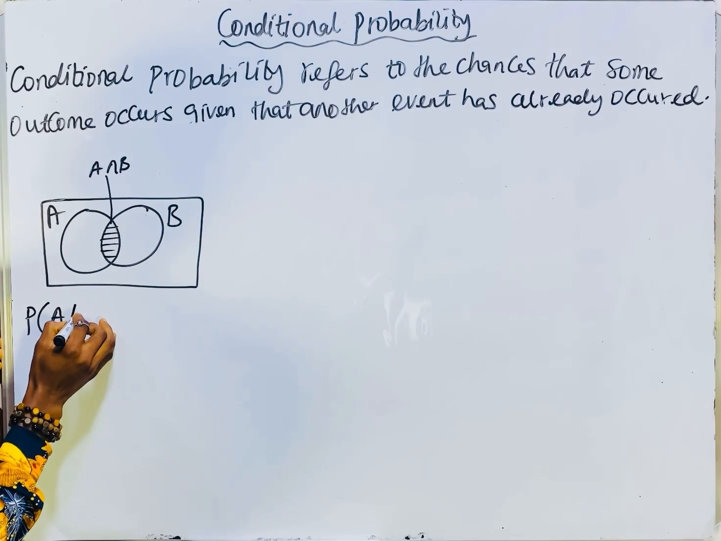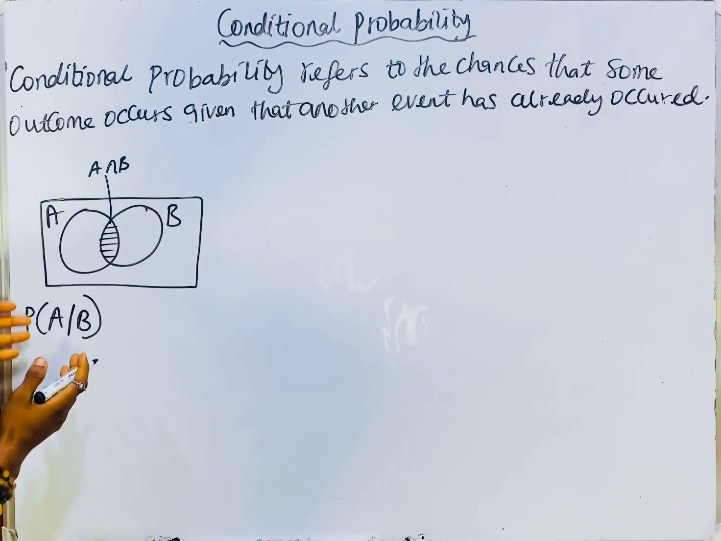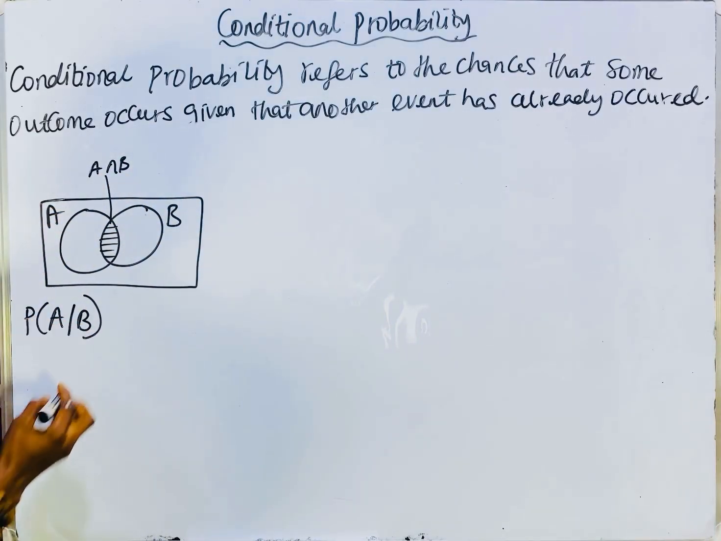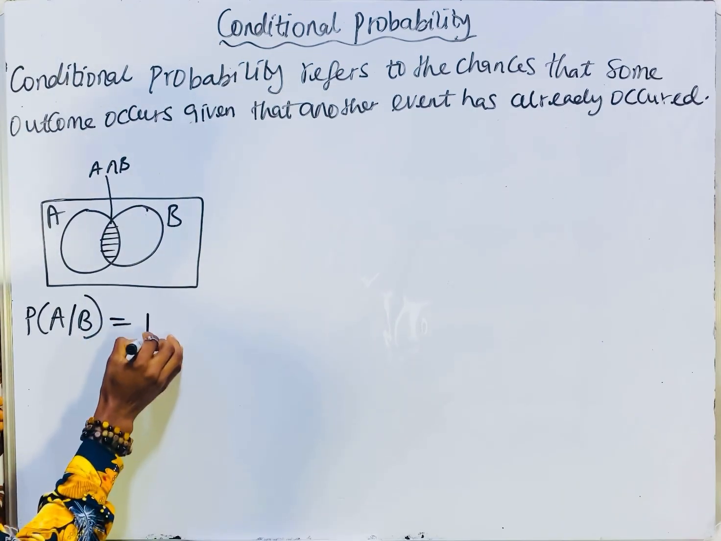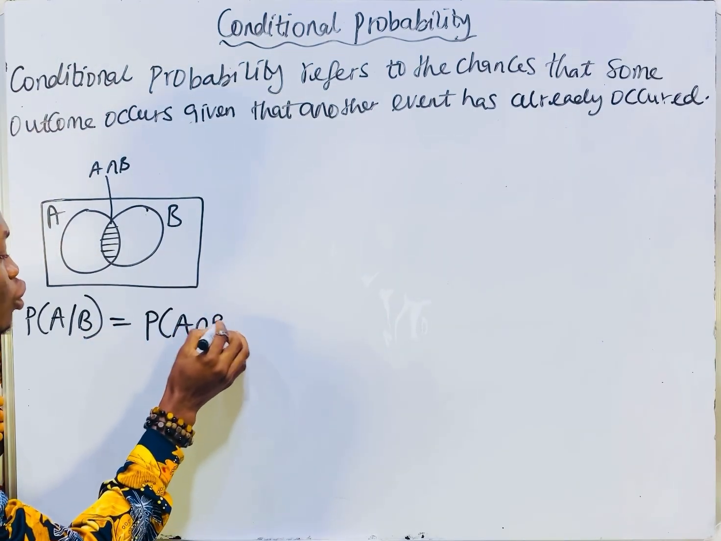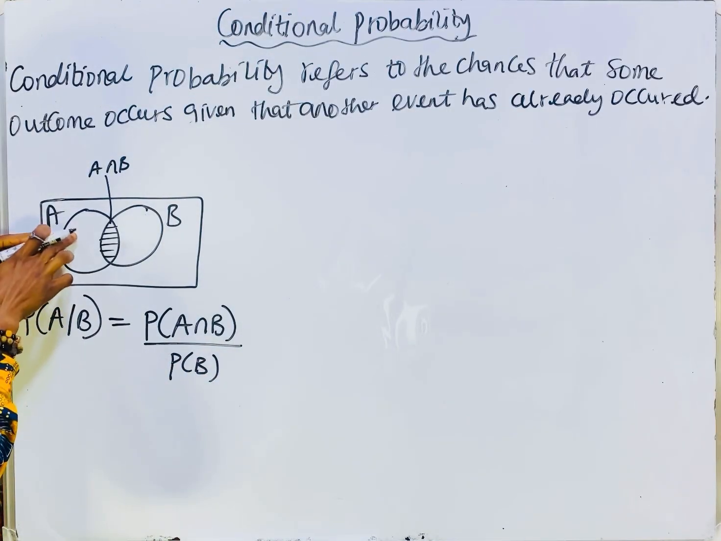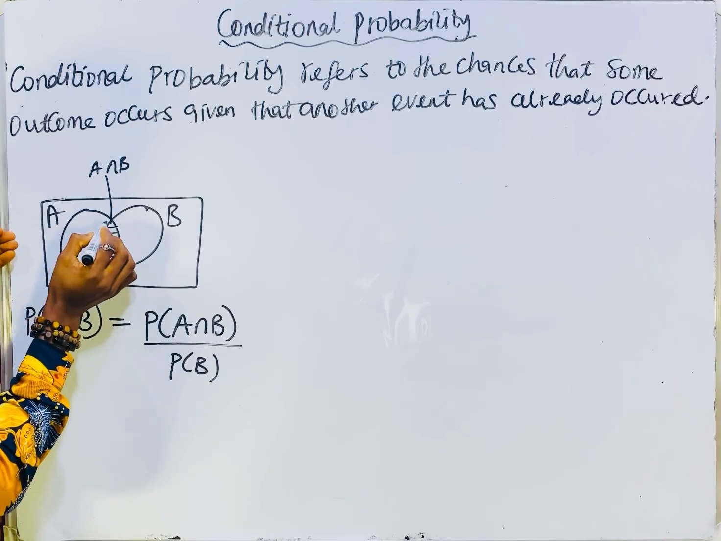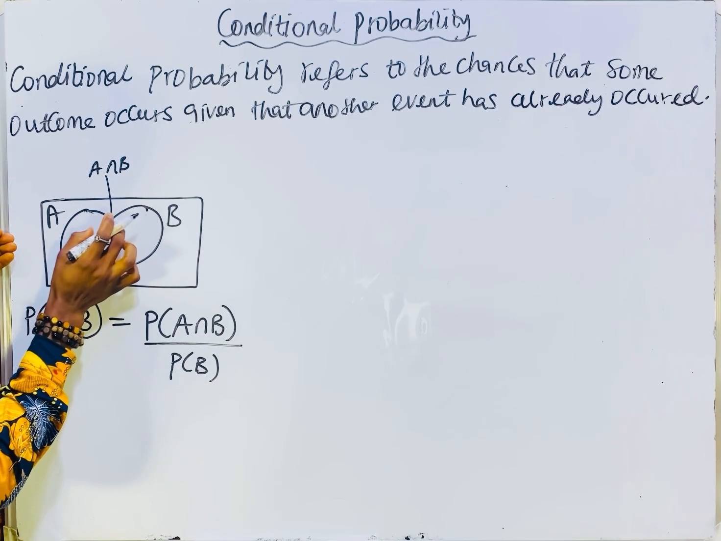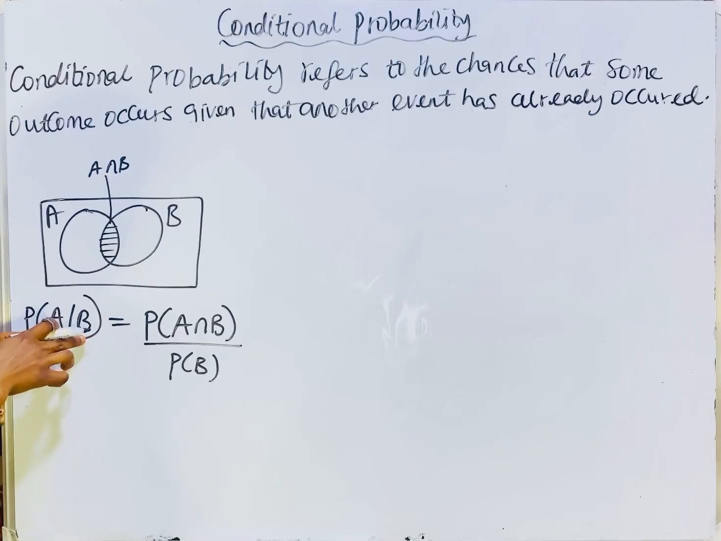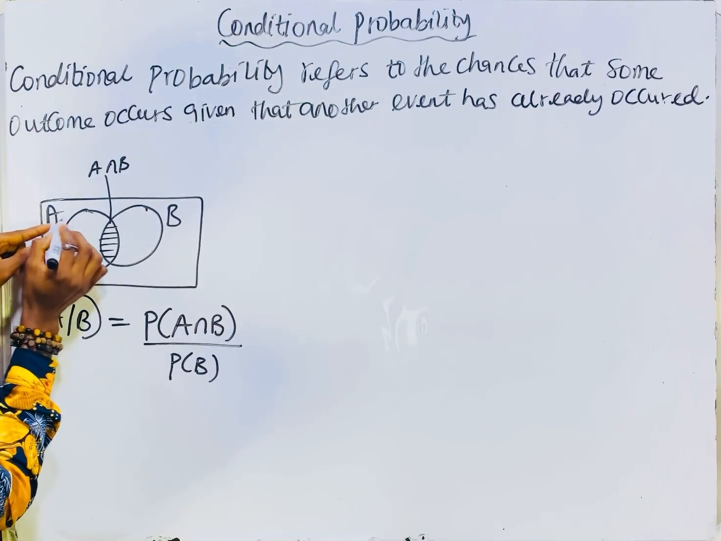Conditional probability tells us that the probability of event A occurring, given that event B has already occurred, is equal to the probability of A intersect B, all over the probability of B. What is this trying to tell us? A and B overlap here, which is the intersection. So the probability of A given B is telling us how much of A is in B.